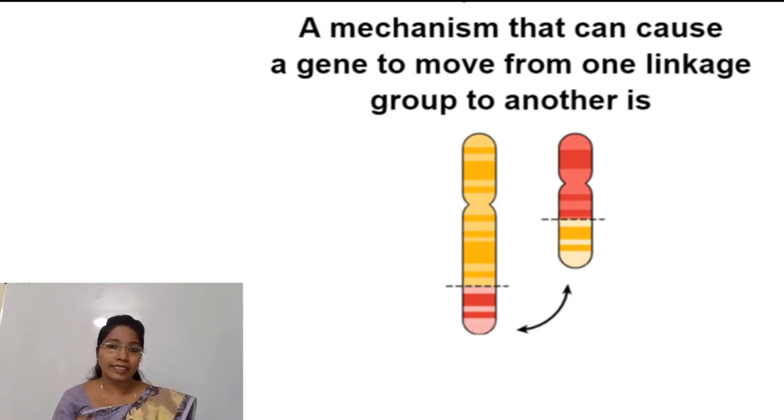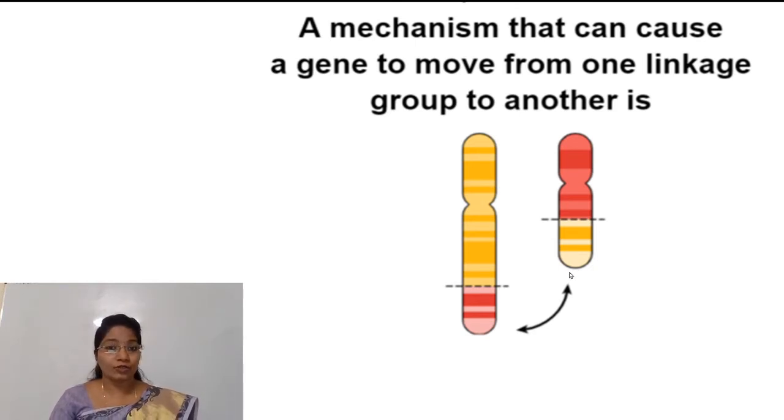These linked genes form a group which is called a linkage group. So the question may arise, what is the mechanism that can cause a gene to move from one linkage group to another linkage group?